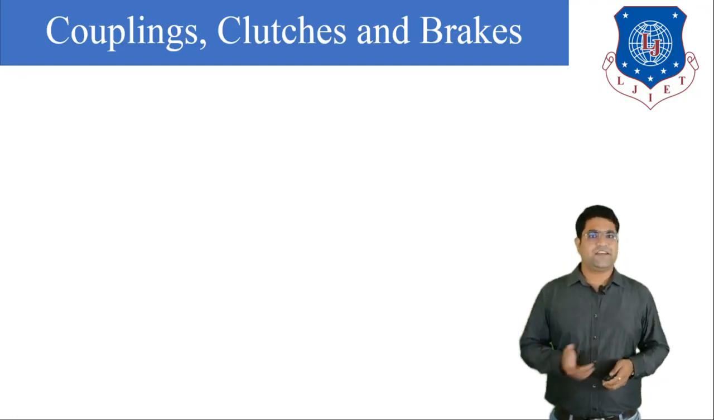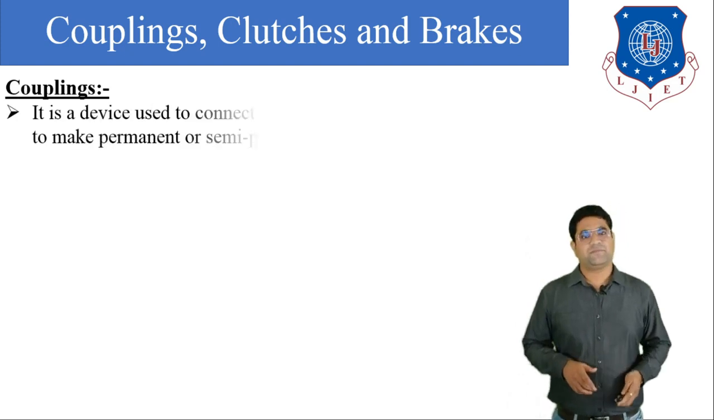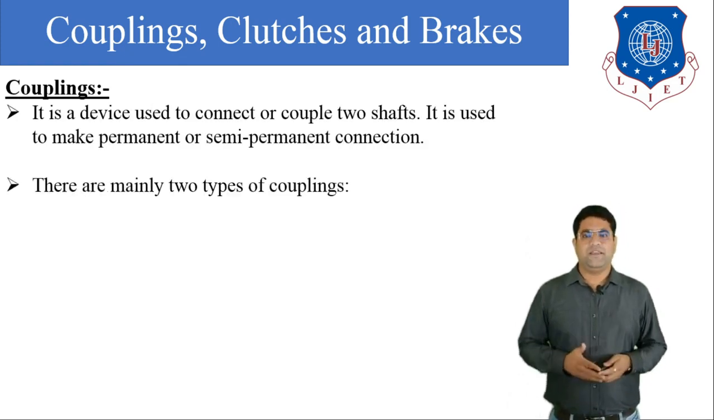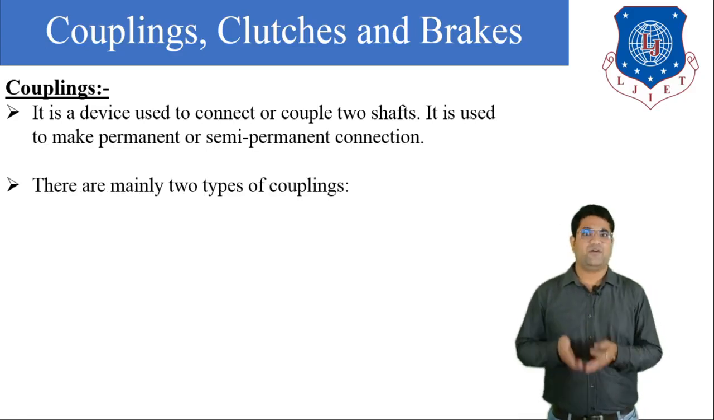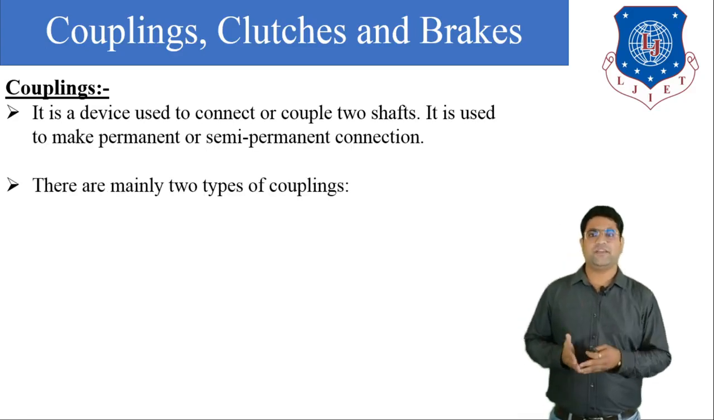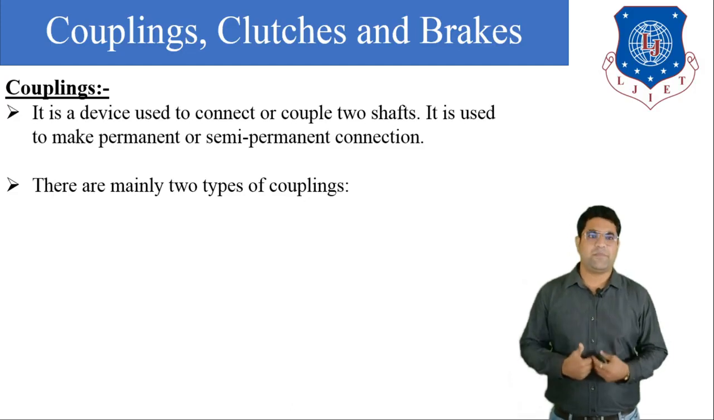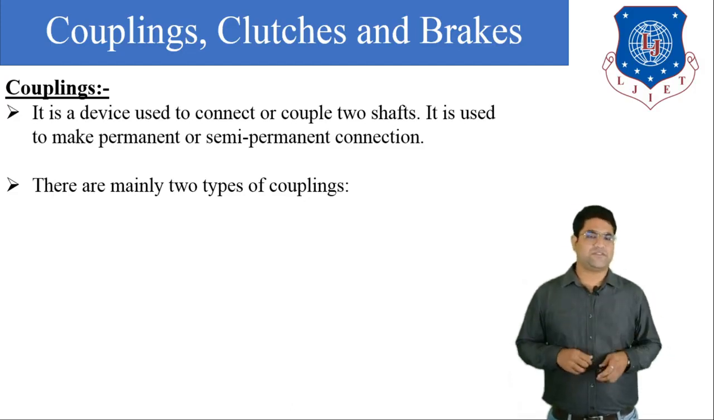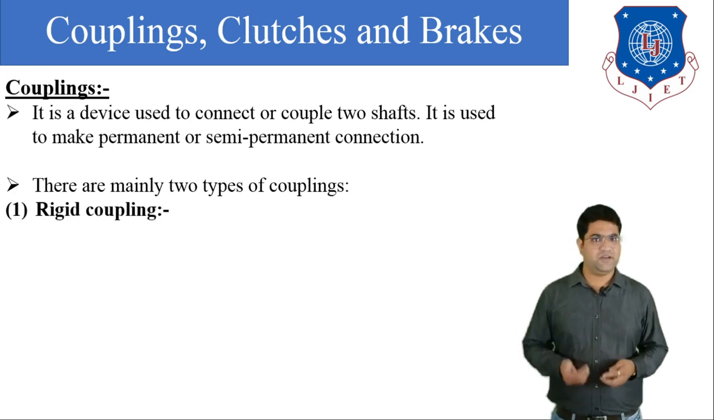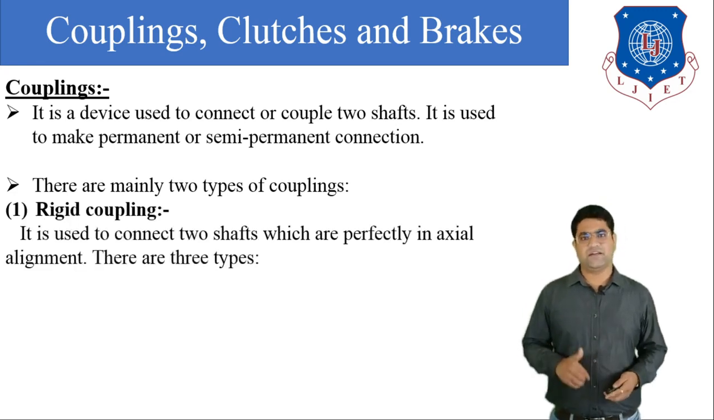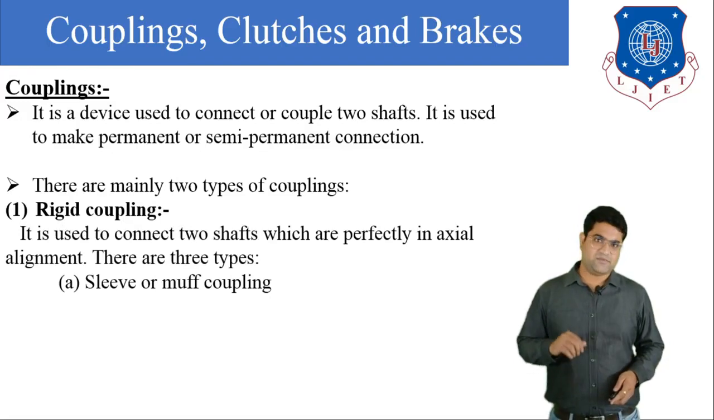So let us start with the definition of the coupling. What is the coupling? Coupling is the device which is used to couple two shafts, or we can say that it is used to make a permanent or semi-permanent connection between the two shafts. Mainly, there are two types of couplings available in the market. First is the rigid coupling and second is the flexible coupling.